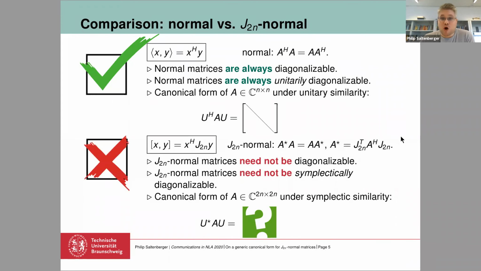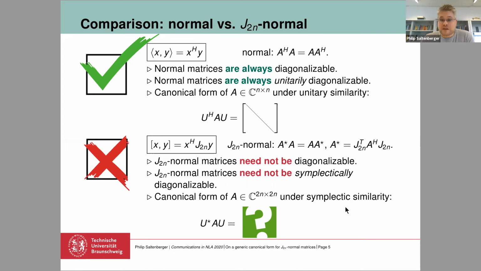If you now look at the J-normal matrices, a lot of things turn out to be false here. So a J-normal matrix need not be diagonalizable. There are easy examples of J-normal matrices that are not diagonalizable, and then of course a J-normal matrix need not be symplectically diagonalizable. Since if we consider in the Euclidean world the diagonalization by a unitary similarity, we have to consider in the symplectic world the diagonalization by a symplectic matrix. But this does not always exist here.